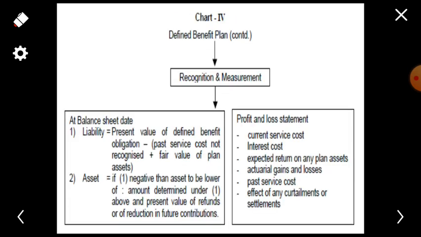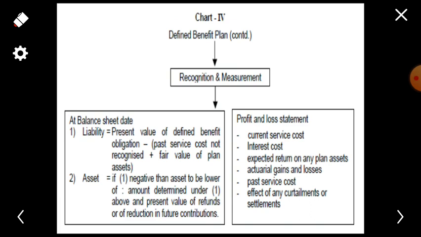Now, defined benefit plans. How do we recognize and measure defined benefit plans? On the balance sheet side, the liability is the present value of the defined benefit obligation minus past service cost not recognized plus fair value of the plan asset.